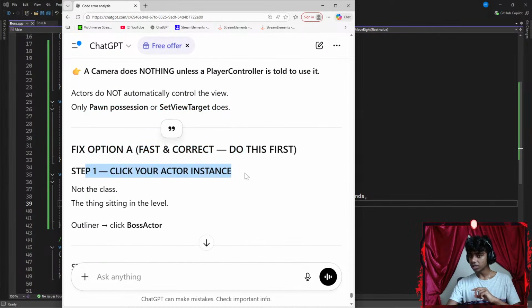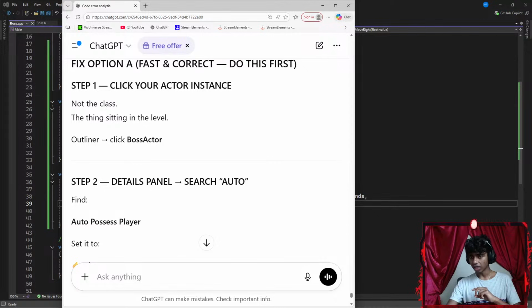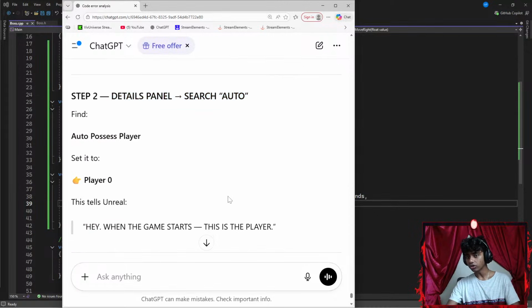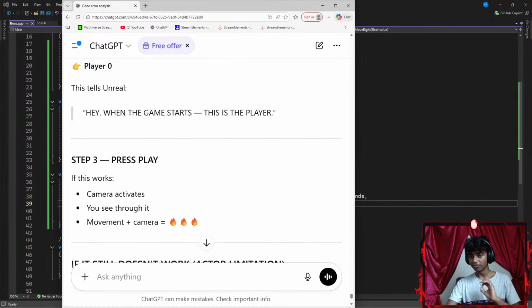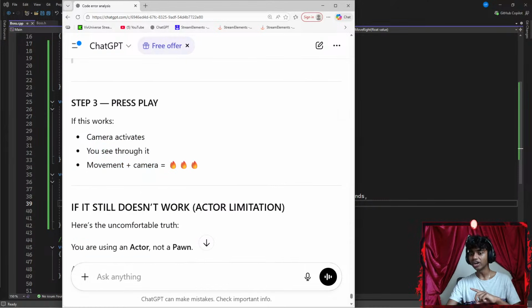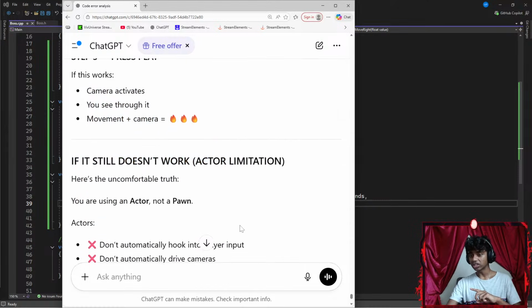Fixed option, step 1: click your actor instance. In the details panel, search auto. So in my details panel, I gotta search auto. Auto possess player, set it to player 0. This tells Unreal, hey, when the game starts, this is the player. Press play. If this first camera activates, you see through it, movement plus camera work. If it still doesn't work, it's an actor limitation.